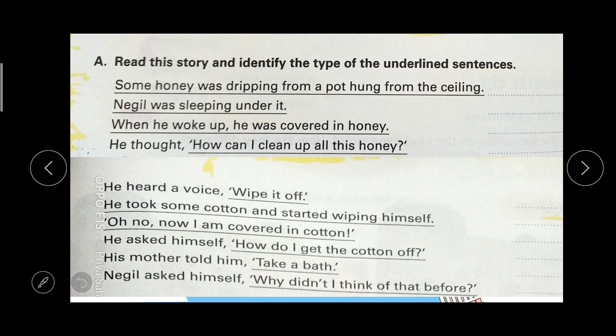So here, students, a short story has been given with some underlined parts, meaning the story has been sectioned into 10 sentences, and we have to identify the type of each of these sentences in the story.